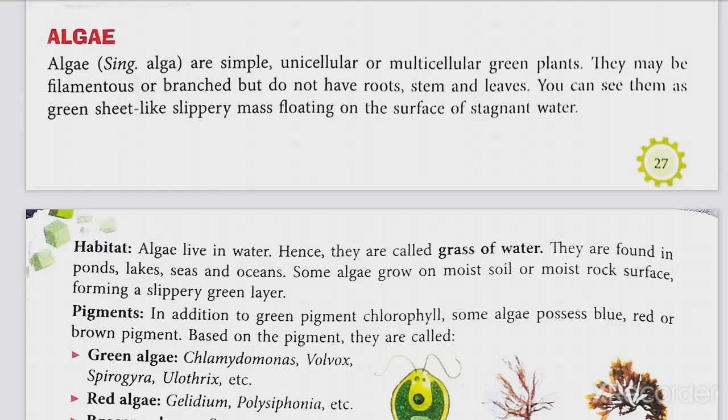Algae, singular called alga. So algae are simple unicellular or multicellular green plants. They may be filamentous or branched but do not have roots, stem and leaves. You can see them as a green sheet-like slippery mass floating on the surface of stagnant water.